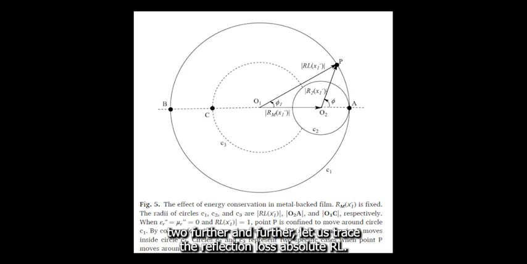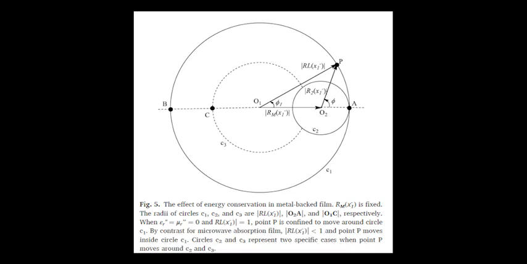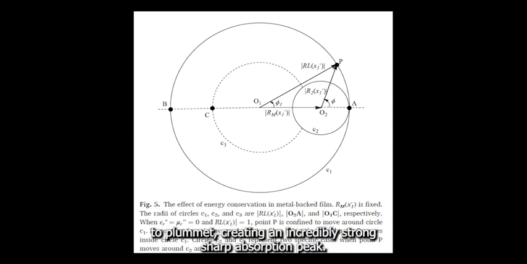Let us trace the reflection loss, absolute RL, as the phase difference increases with thickness. In the range from 0 to 180 degrees, the material attenuation factor dampens R2, and the wave interference effect wants to decrease RL. The combination of these two factors causes absolute RL to plummet, creating an incredibly strong, sharp absorption peak when the phase difference reaches 180 degrees.